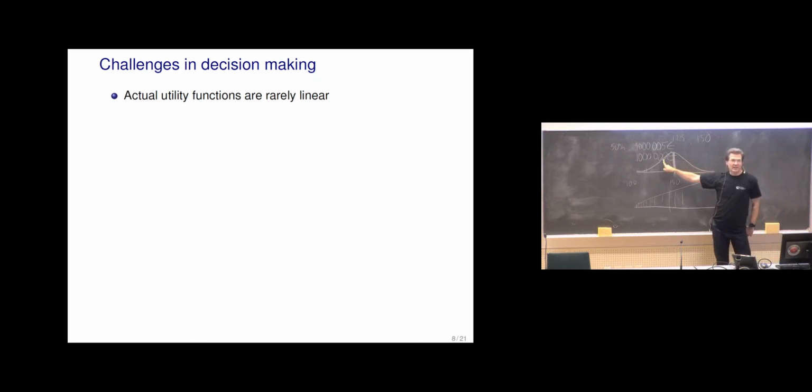But it's quite likely that you would not want to take this bet, because if you happen to lose, it would be quite annoying for the rest of your life, kind of how it would affect your quality of life, having 1 million debt at this moment. So these are really not linear, and we need to take into account that here there are additional consequences of these choices.